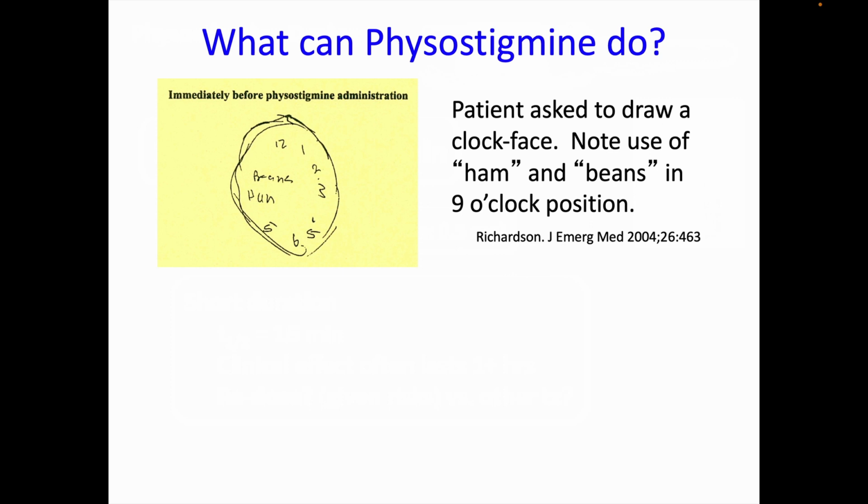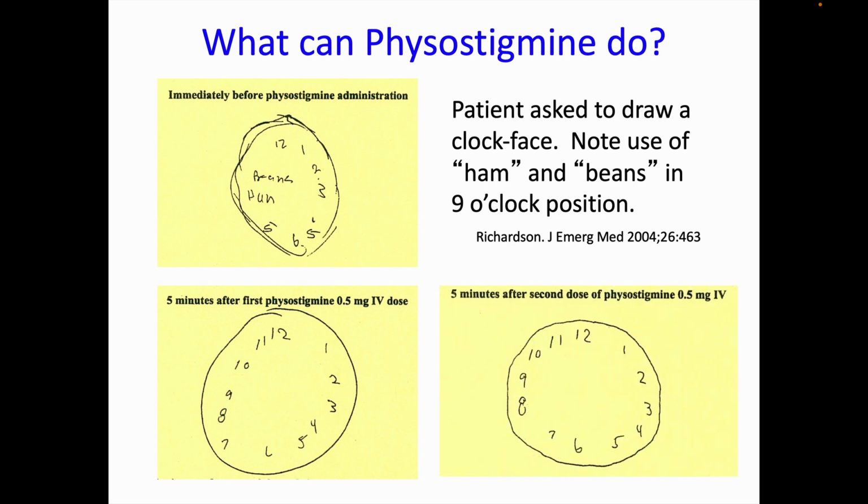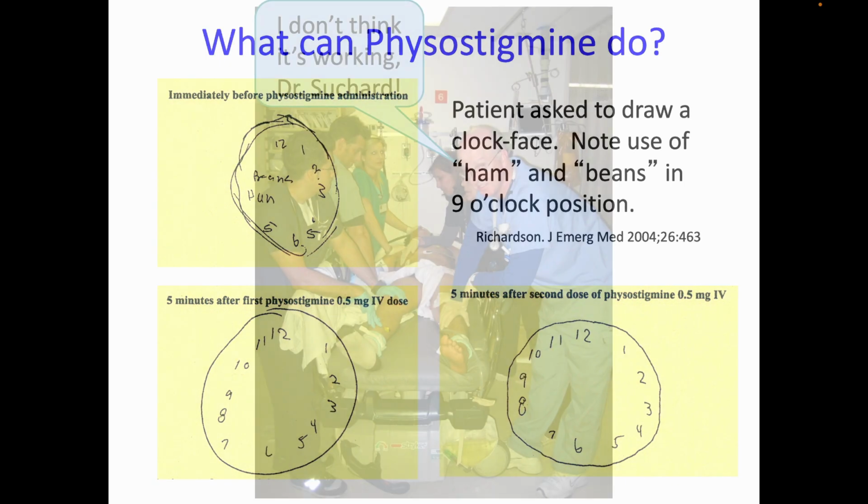Here's a great published example of what physostigmine can do for a patient with moderate antimuscarinic CNS effects. The patient was initially asked to draw a clock face, which is a standard part of an extended neurologic examination. The patient drew an okay-ish circle and then put in the numbers, starting at 12 and then wrote 1, 2, 3, 4, 5, 6, 5, ham and beans. 5 minutes after getting 0.5 milligrams physostigmine, the patient was able to draw much more accurately and without any ham or beans, and 5 minutes after a second dose, they made a nearly perfect clock face.